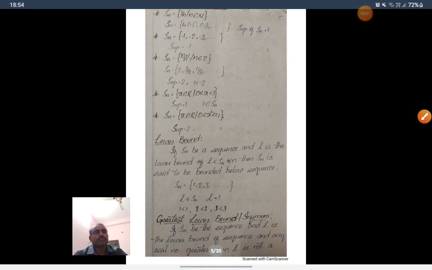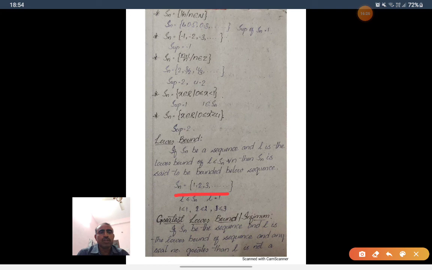Observe this sequence. Sn is equal to 1, 2, 3. Here 1 is a lower bound. 0 is also a lower bound. -1 is also a lower bound. These are all lower bounds, which are less than or equal to 1. If any number greater than L is not a lower bound, then L is called the infimum. Nothing but the greatest lower bound is called the infimum.